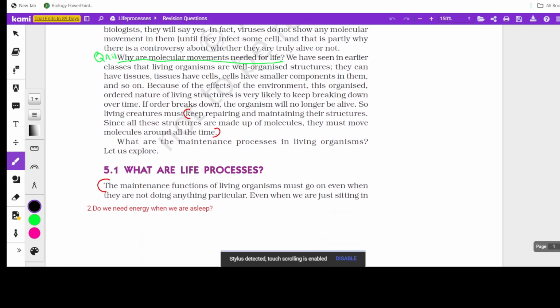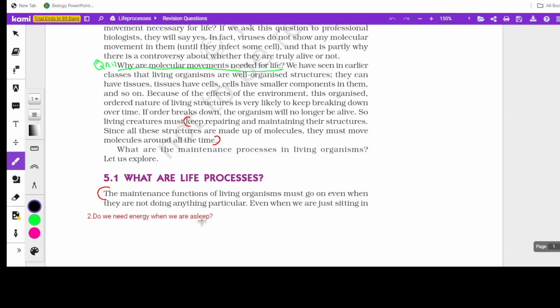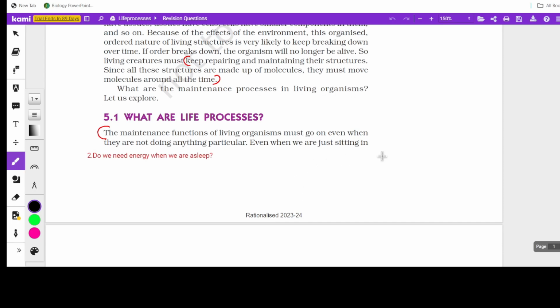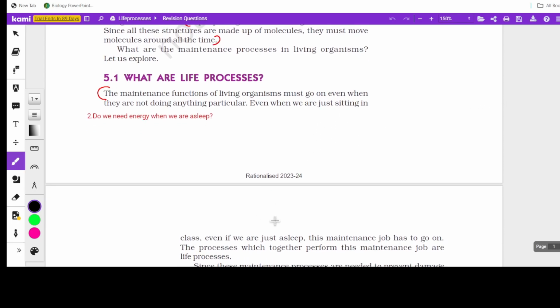Now, next question. Do we need energy when we are asleep? So let me tell you one more thing. The question which I have framed will be of one way, and the questions which you get may be of a different frame. But you must understand the concept, like, do we need energy when we are at rest, or do we need energy when we are asleep? Or even the question can be asked like this, like, even when we are just sitting in class, do we need energy? Justify the statement. So the questions can be asked in that way.